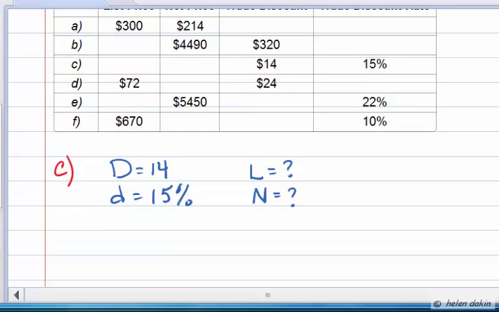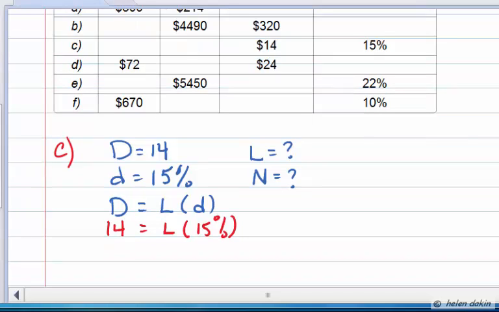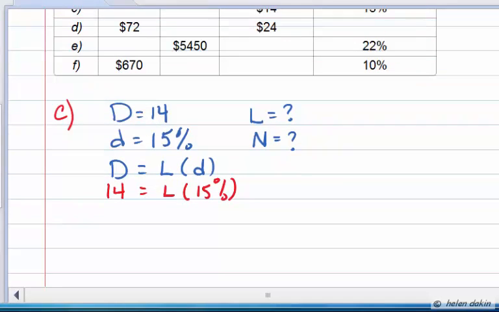However, one thing that we do know is that the amount of discount is always a percentage of list price. So it's list price multiplied by the trade discount rate. And so what we can do is substitute the fact that the amount of discount is $14 and that's equal to list price multiplied by 15%. The trade discount rate is 15%. So the amount of discount is 15% of the list price. From that, what we're going to do is divide both sides by 15% to solve for the list price.